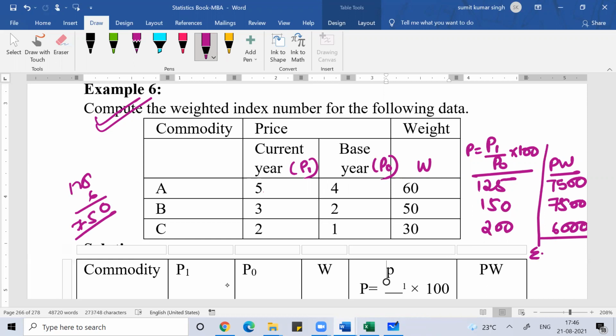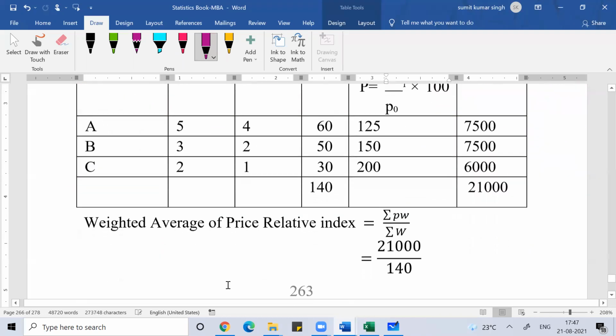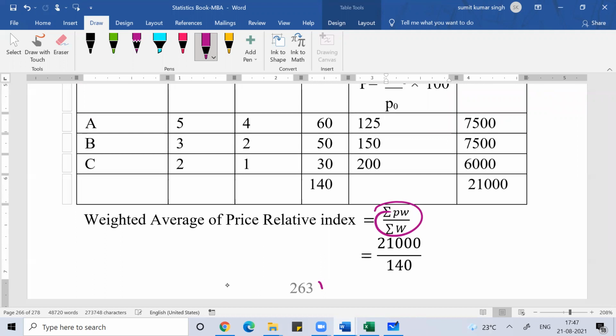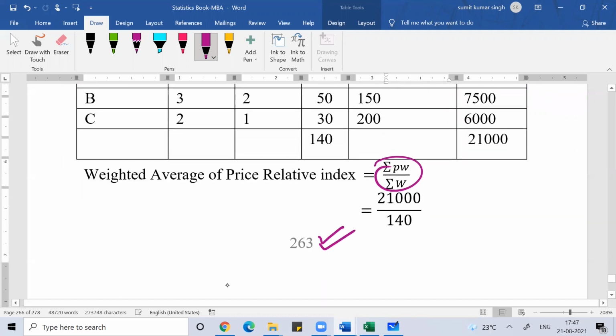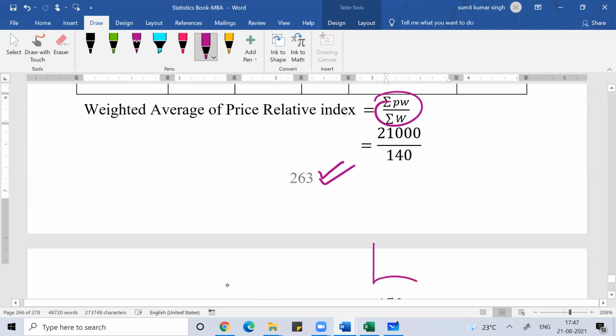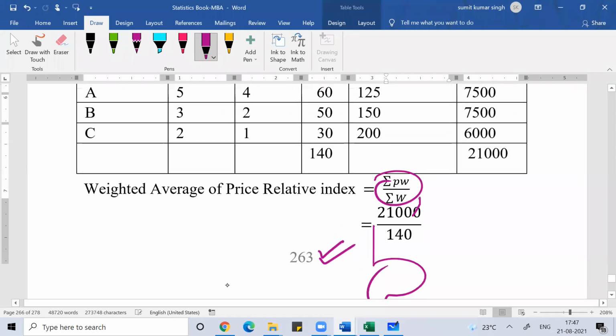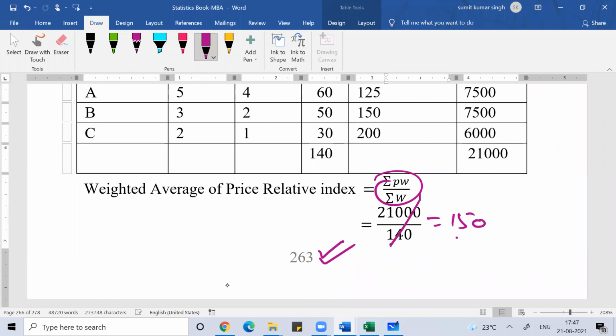So this sum will give you how much? 21,000. Okay, and sum of W is how much? This is 140. So you just need to calculate. You will get this. This is the price index value. The value is 150.